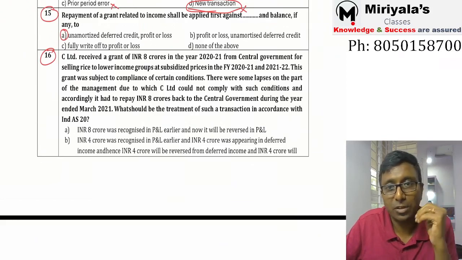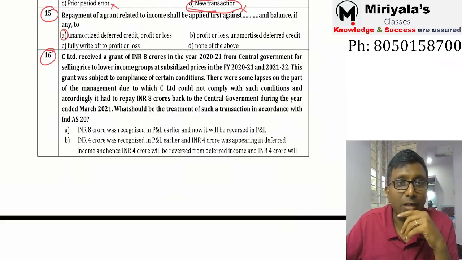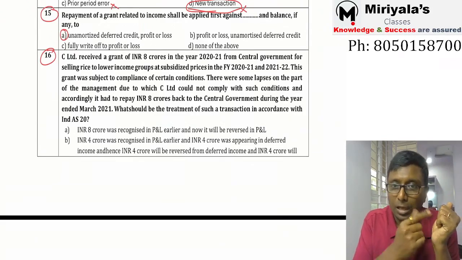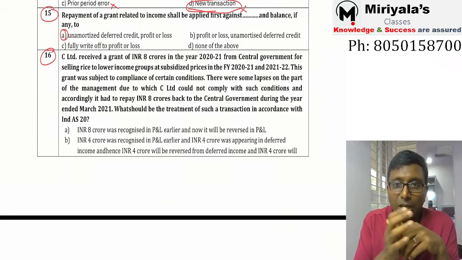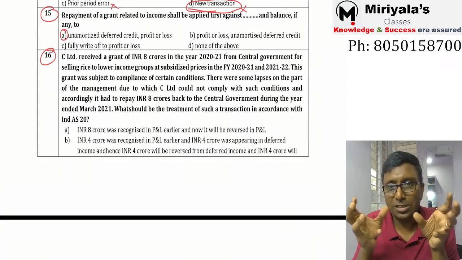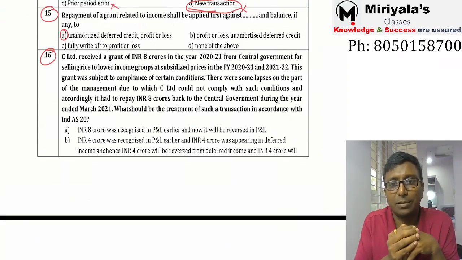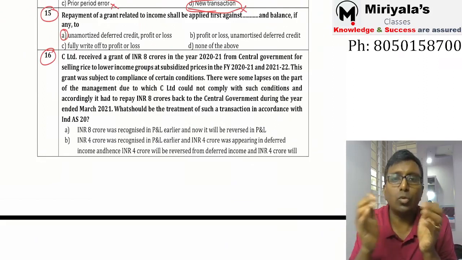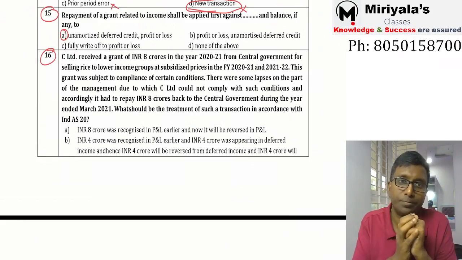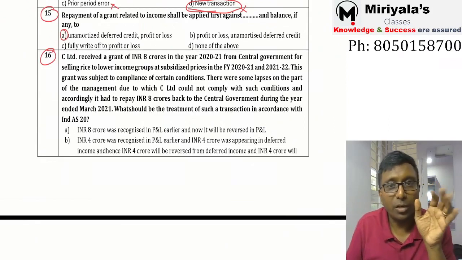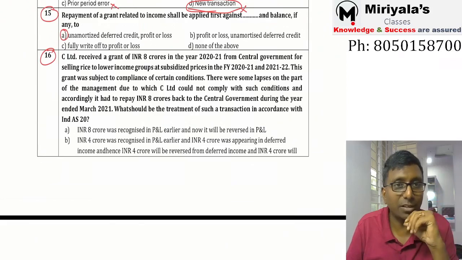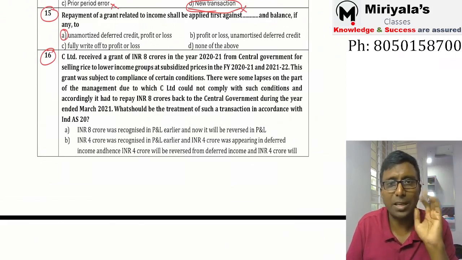You have to think very carefully. So you received a government grant of 8 crore. Normally, assume it is not refundable, what would have been done? It's 2 years, they told. Have they told in some ratio or something? No income information is given. So that means 8 crore will be transferred to other income, or reduced from the expenses in equal fashion, that is 4 and 4. So if in 2020-21 they have already recorded 4 crore rupees transferred to P&L, what is left in the deferred government grant? Obviously the balance 4 is left.